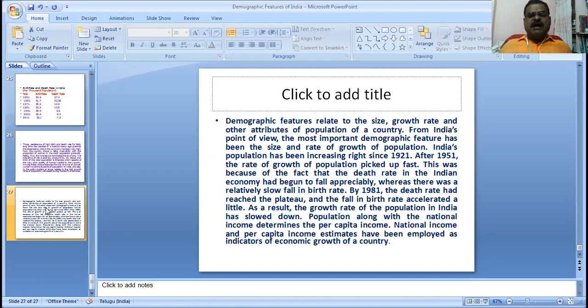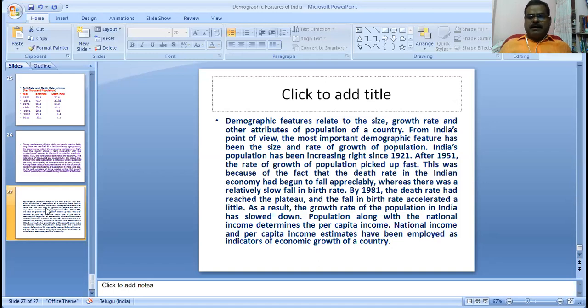This was because the death rate in the Indian economy had begun to fall appreciably, whereas there was a relatively slow fall in the birth rate. By 1981, the death rate had reached the plateau stage and the fall in the birth rate accelerated a little. As a result, the growth rate of the population in India has slowed down. Population along with national income determines per capita income. National income and per capita income estimates have been employed as indicators of economic growth of a country.